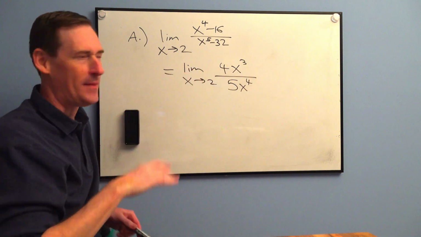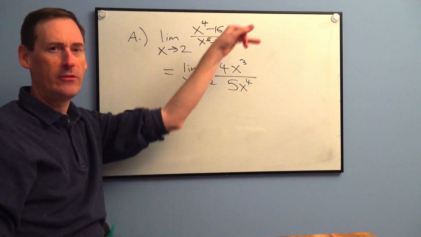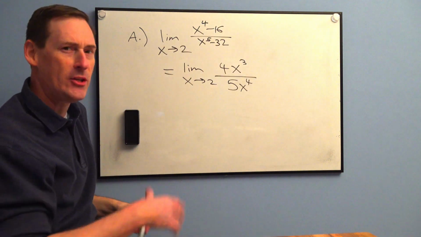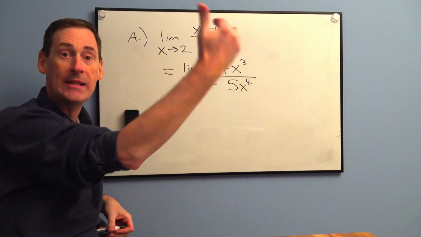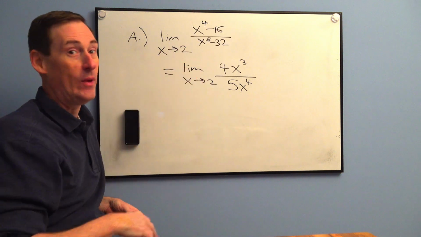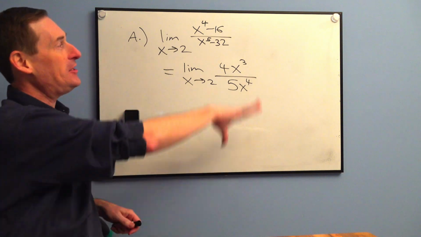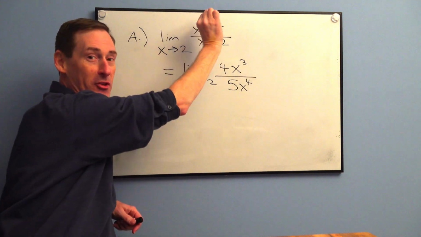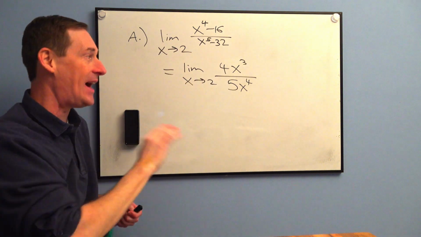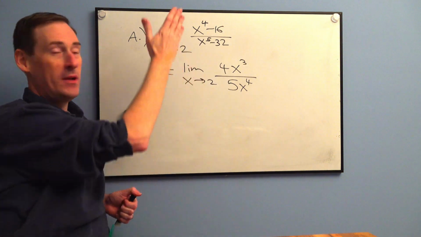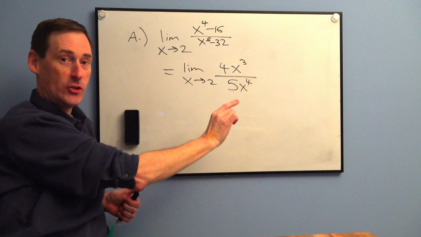Now, wait a minute. If you took the derivative of a fraction in the first semester, you had to do the whole quotient rule, ho d hi minus hi d ho over ho squared, and we didn't even do that right there. This is the only time in all of calculus ever that you will take a separate derivative of the numerator and a separate derivative of the denominator and get away with it. But if you're in the indeterminate form, this works.